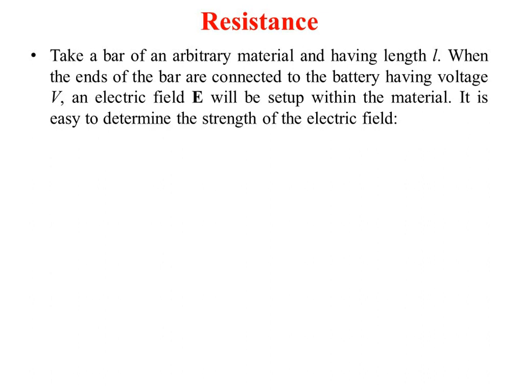But when these electrons pass from one atom to another atom, they collide with the other material, and the structure will oppose the flow, so there will be an obstruction to the flow of current, and that obstruction we know as resistance. So we will try to understand that concept over here.